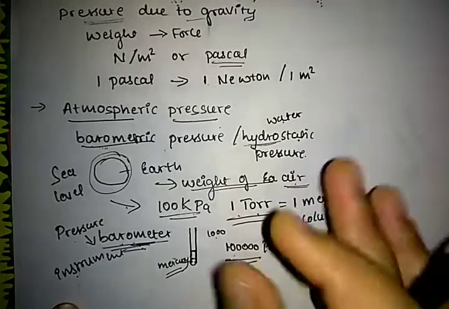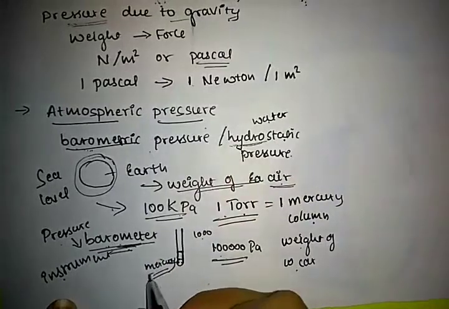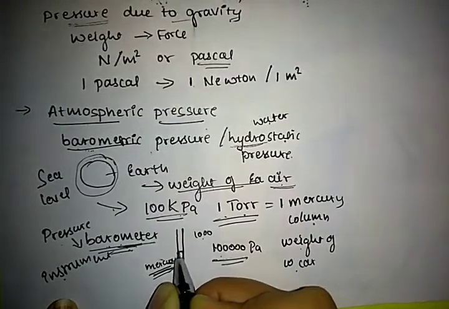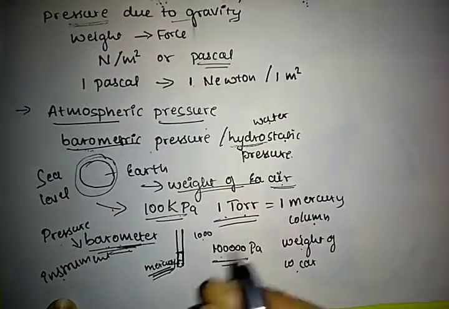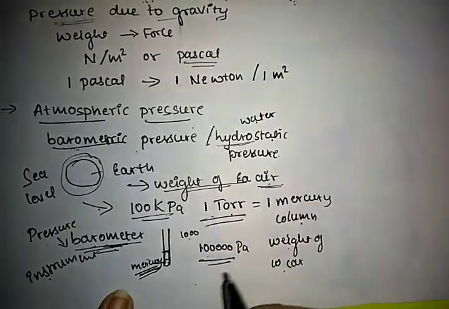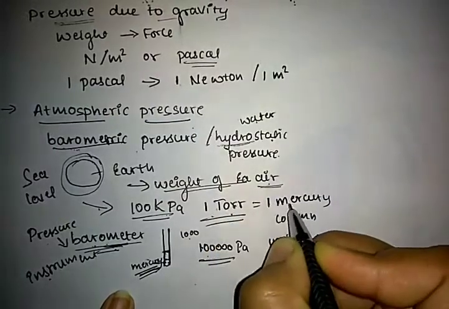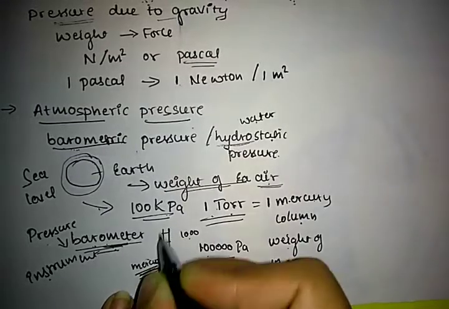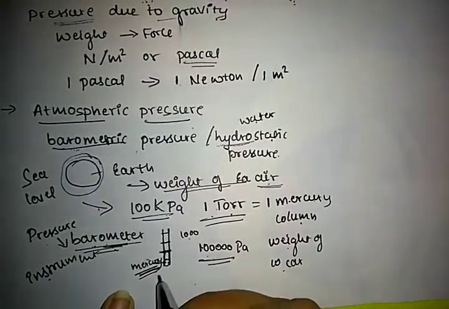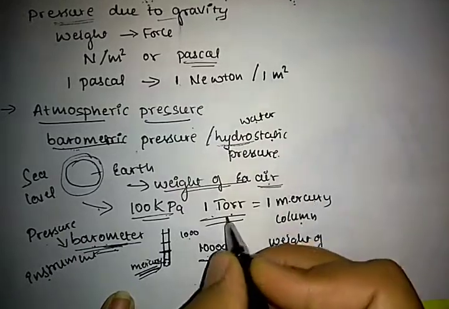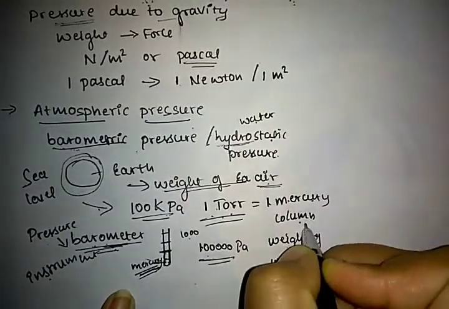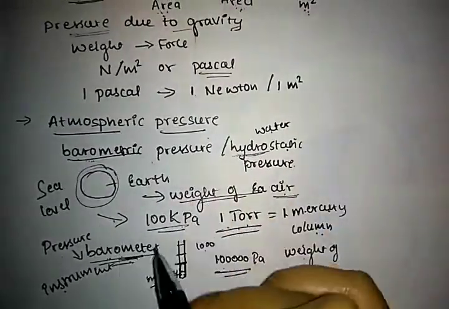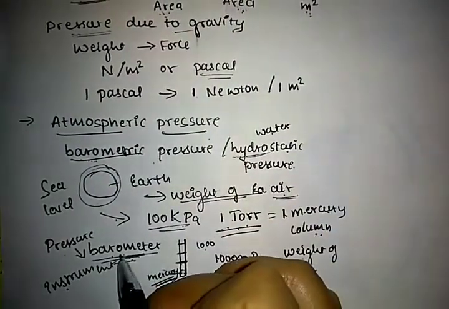The barometer consists of mercury. That mercury column indicates the pressure. See, 1 torr is equal to 1 mercury column. 1 mercury column, then 2, like that the column will represent the pressure. So 1 torr is equal to 1 mercury column.